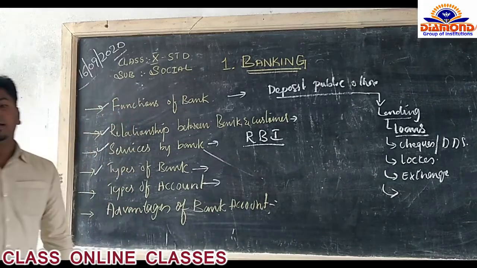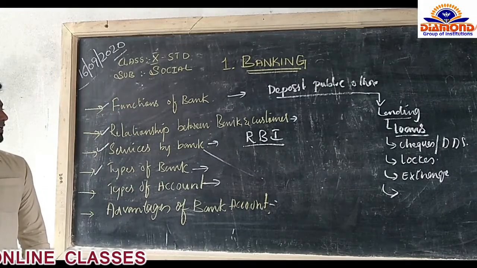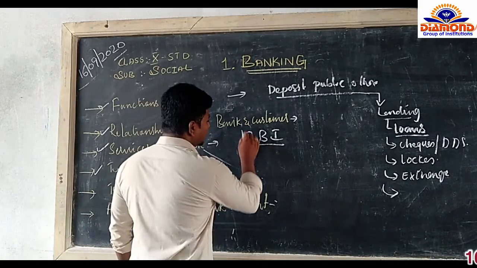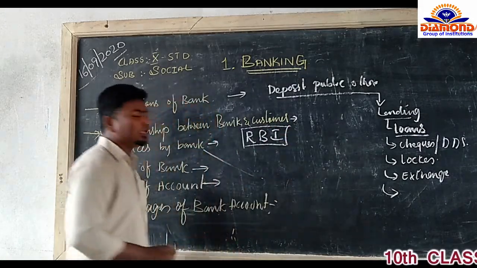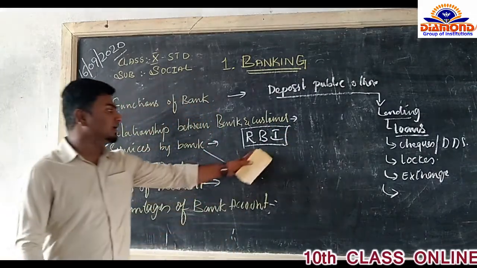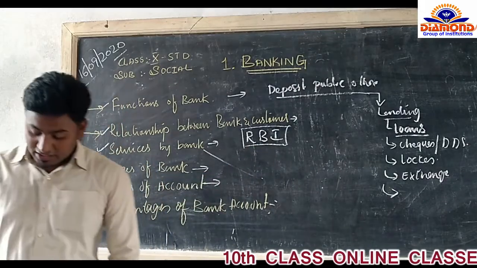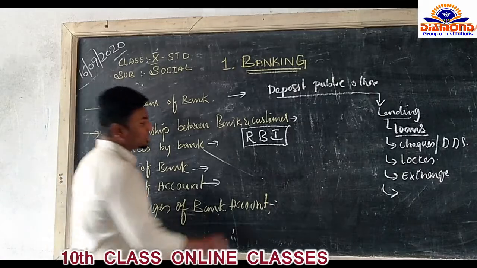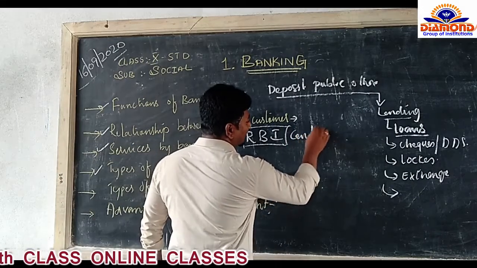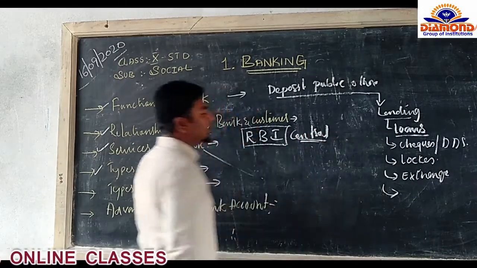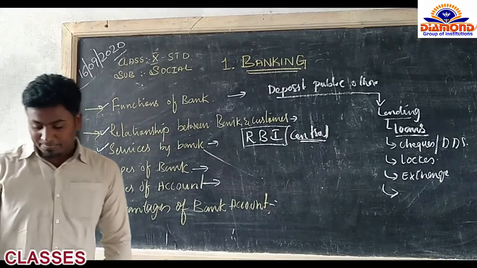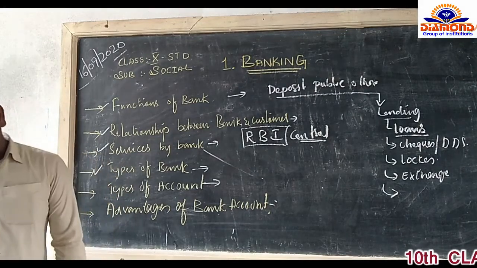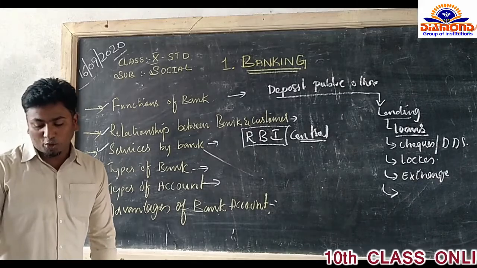This is one of the important ones. All the bank services and all the transactions are controlled by the RBI. This is called the central bank. For all banks, the controlling is in the hand of the RBI. Let us see, there are commercial banks, industrial banks, land development banks, indigenous banks, and cooperative banks.